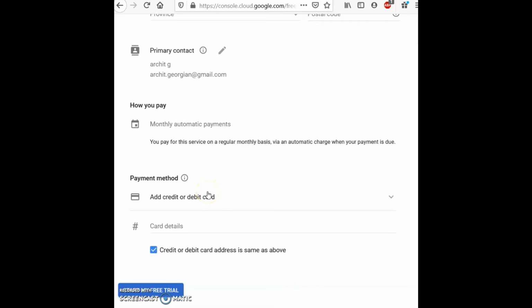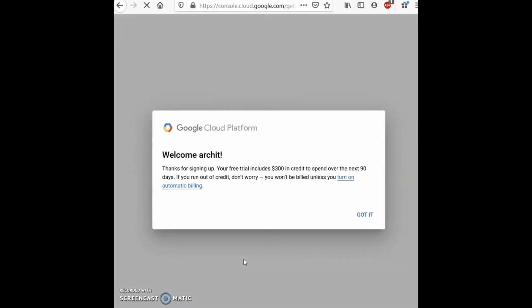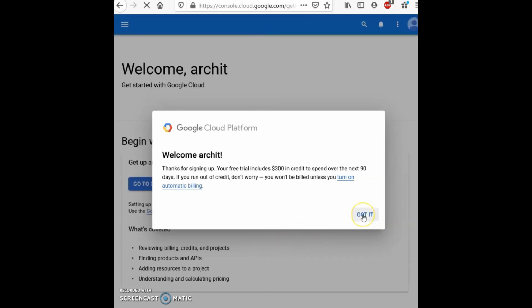Now of course you want to be very careful and aware that as soon as you're done using this platform, you should remove your card details, and you should also be constantly monitoring your billing to see if there are any charges that have been added. So these details are important to put in, and you won't be able to proceed unless you have provided these details. But don't worry, $300 credit is a lot and it won't get over.